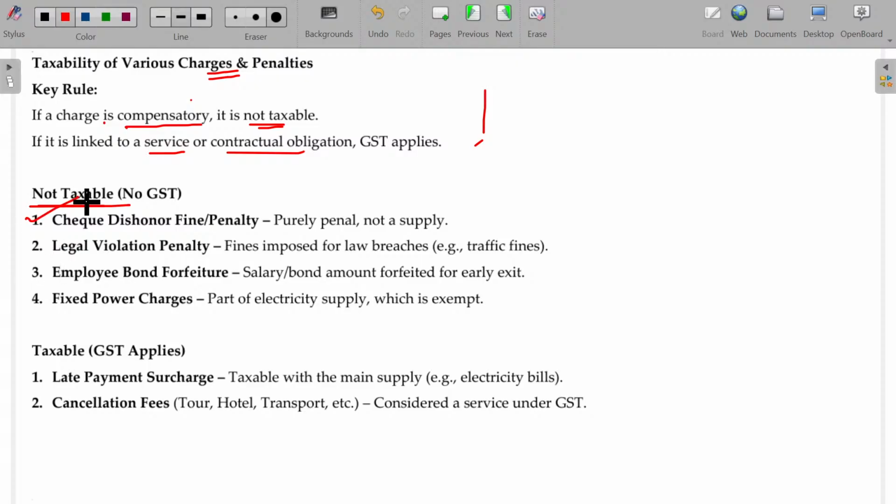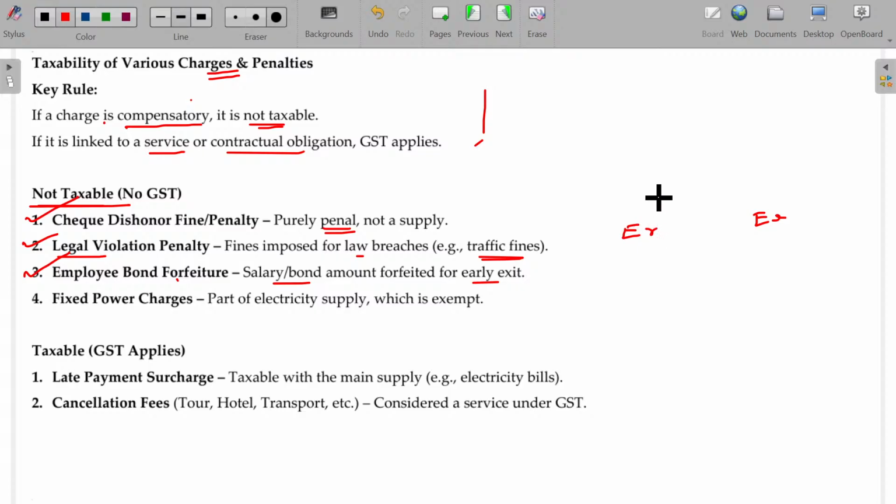Cheque dishonor fine or penalty, purely penal, not supply. So GST is not applicable. Any legal violation penalty, like traffic fines, law breaches, GST will not be applicable. Employee bond forfeiture. Okay, salary bond amount forfeited for early exit, not taxable. So employer, employee.